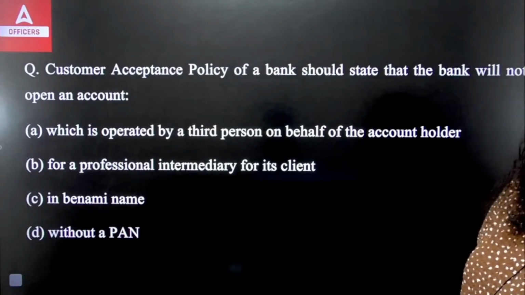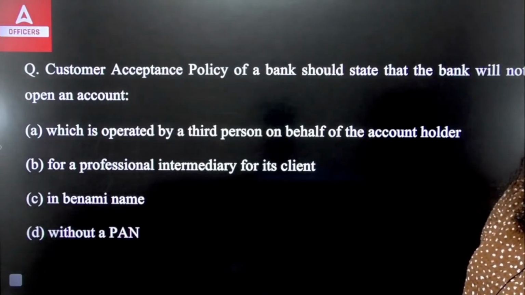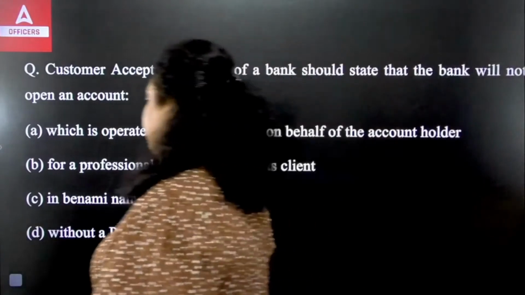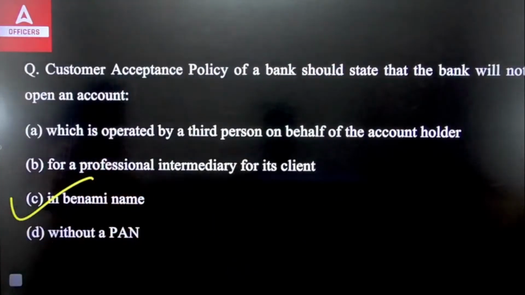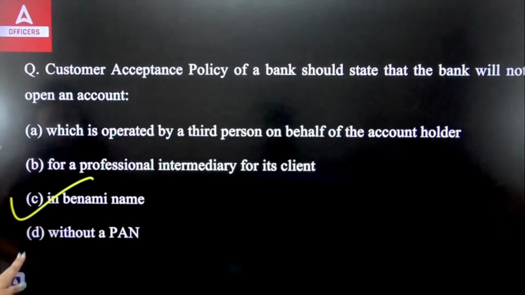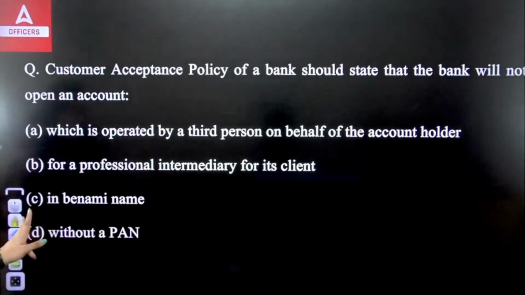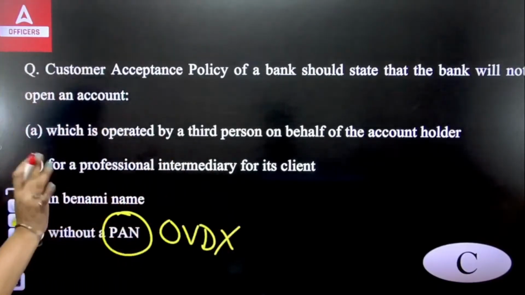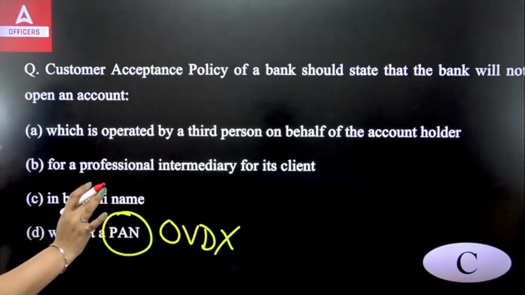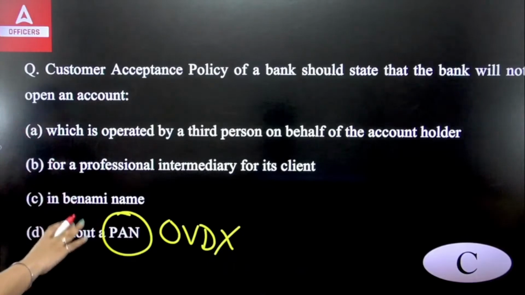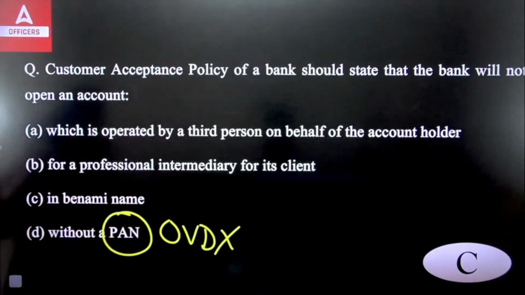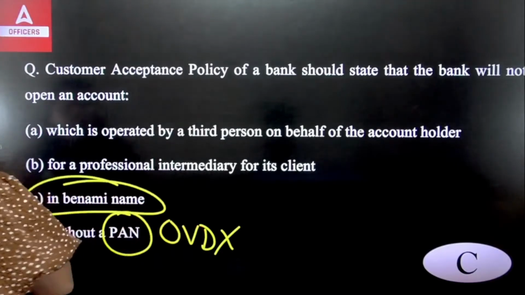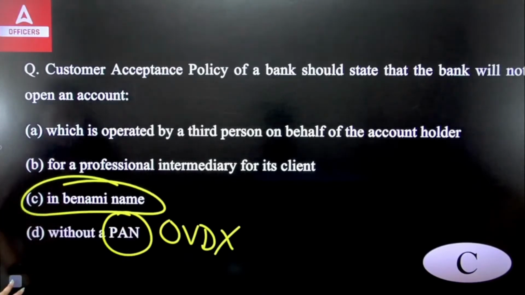So an account cannot be opened in a Benami name. Okay, so the right answer will be your C option. It's very obvious, PAN card is not anymore a part of officially valid documents, so an account can be opened without a PAN card. For a professional intermediary for its client, it can be opened. For an account operated by a third person on behalf of the account holder, let's say someone else is maintaining and operating my account on my behalf, that can be done. But it cannot be opened in a Benami name. So the right answer is your C.